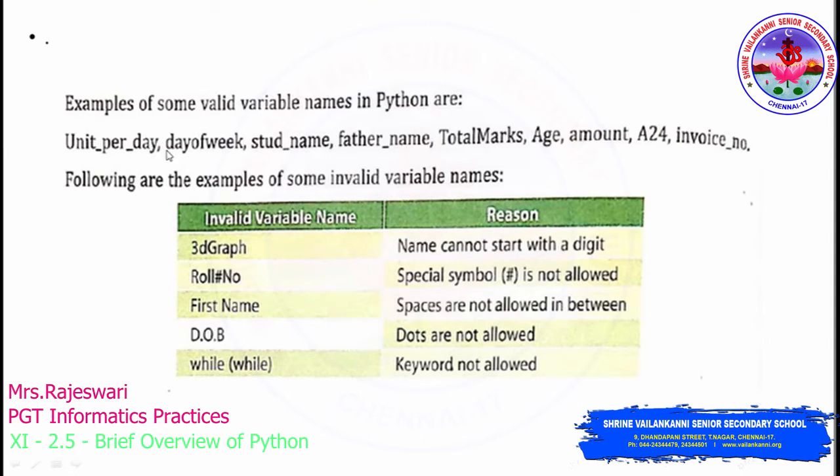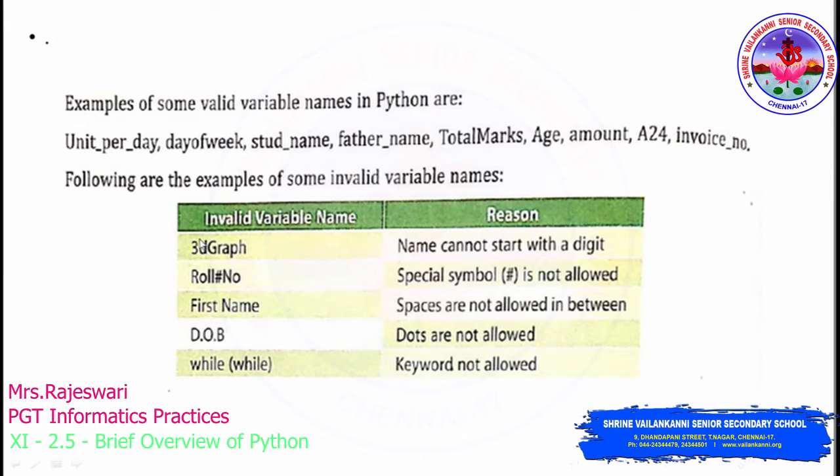And all the variables you have seen so far have started only with alphabets, or you can start with the underscore. Similarly, total marks, there is no space, and then age, amount. See here A2 or A24. In A24, digits have been used in a variable name, but not as the very first character. So a variable name should start with a character or underscore, but digits can be used in between. Similarly, invoice number. And here they have provided some examples of invalid variable names.